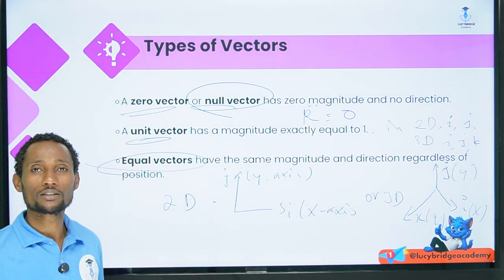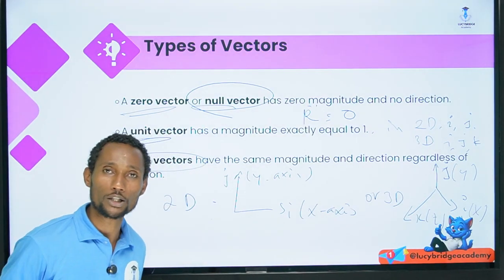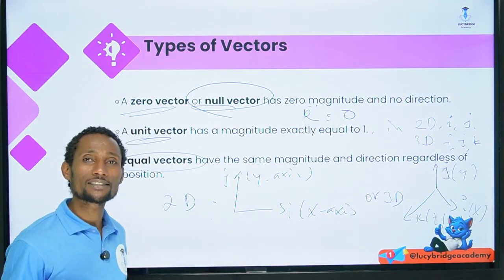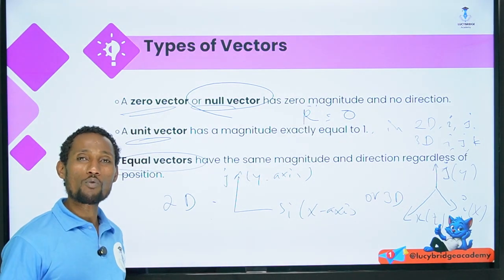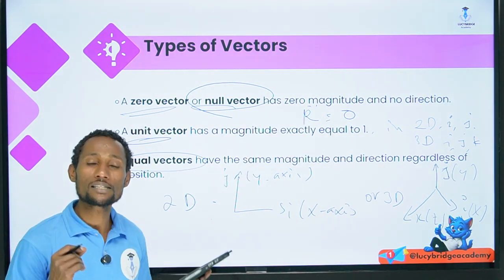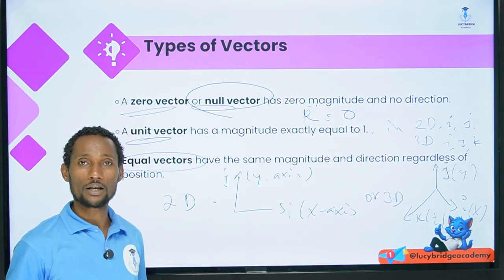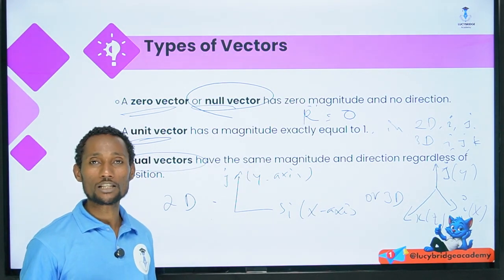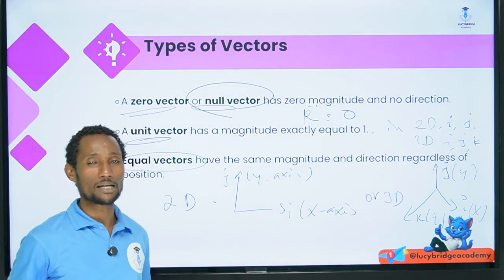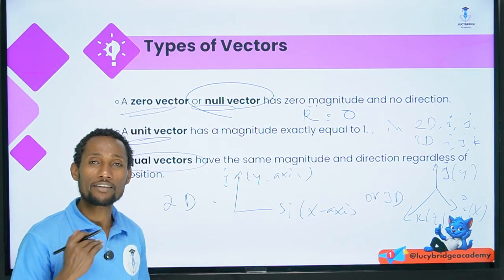Now, equal vectors. Remember the set concept: equal and equivalent sets. Equal sets are sets which have the same number of elements and the same type of elements, wherever the placement is. The number and the type of elements must be the same. In the same way, equal vectors are vectors